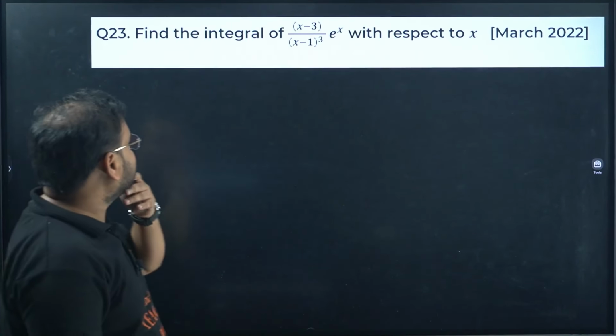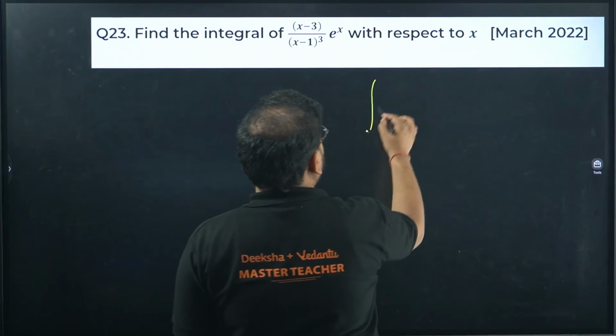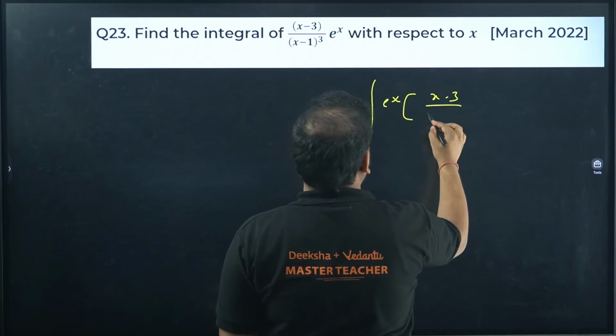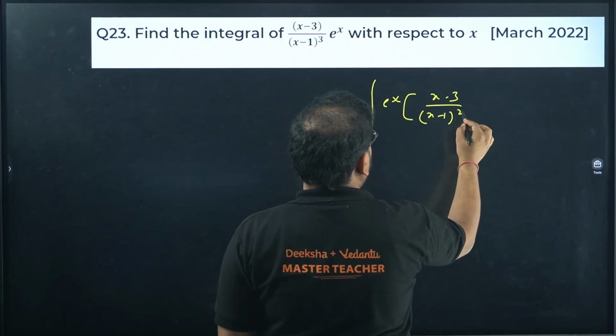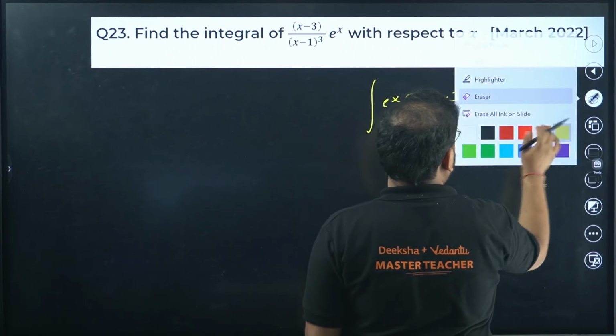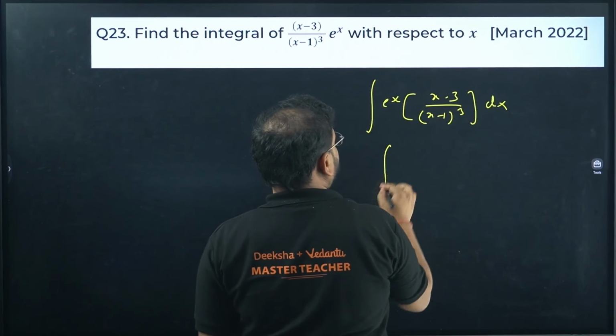Next, find the integration of this. Okay, this is a good question. We have e power x outside, x minus 3 upon x minus 1, the whole cube, and dx. Check.